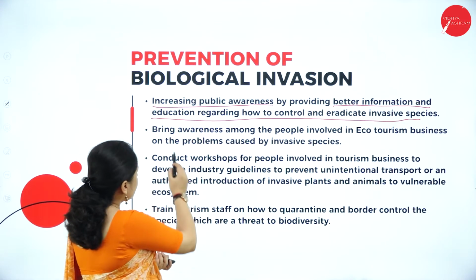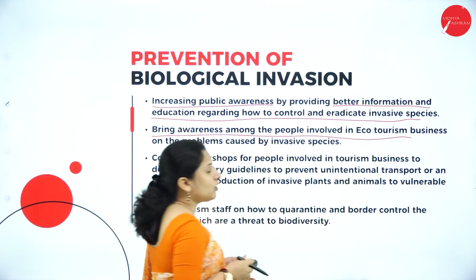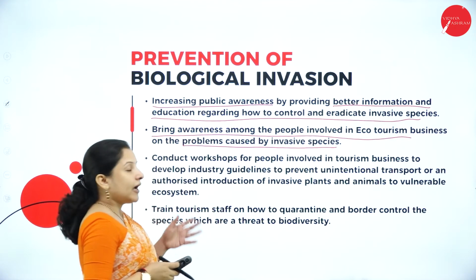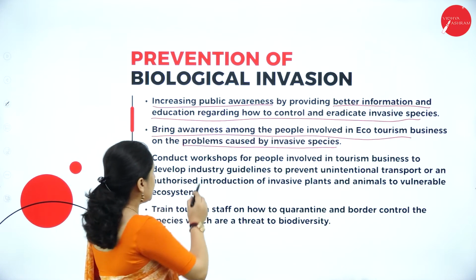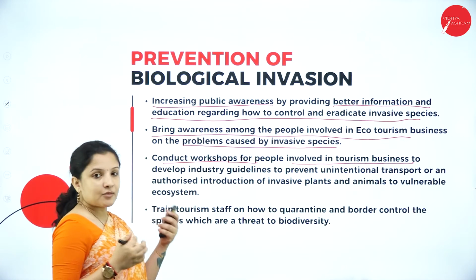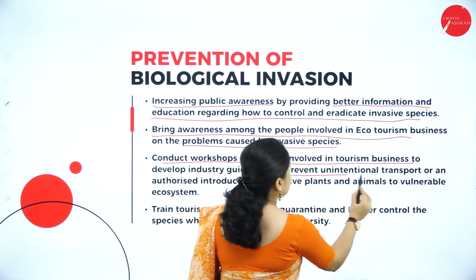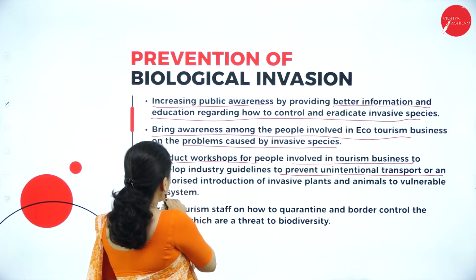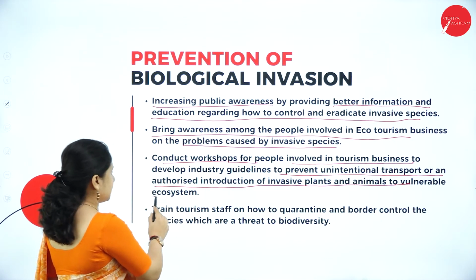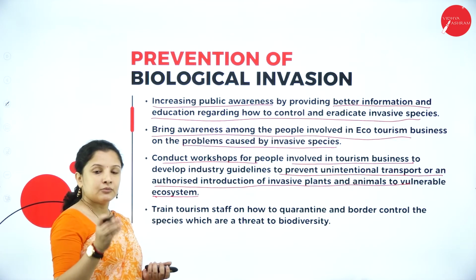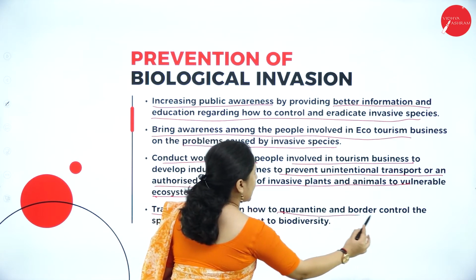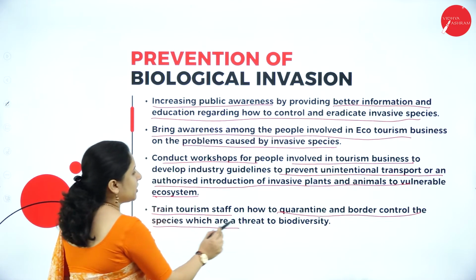And also, awareness should be brought among the people who are involved in the ecotourism business on the problems caused by invasive species. And also, various workshops should be conducted for the people involved in this tourism business so that they get proper guidelines to prevent unintentional transport or unauthorized introduction of invasive plants and animals to vulnerable ecosystems. And also, whoever is dealing with tourism has to be trained on how to quarantine and border control the species. What do you mean by quarantine?